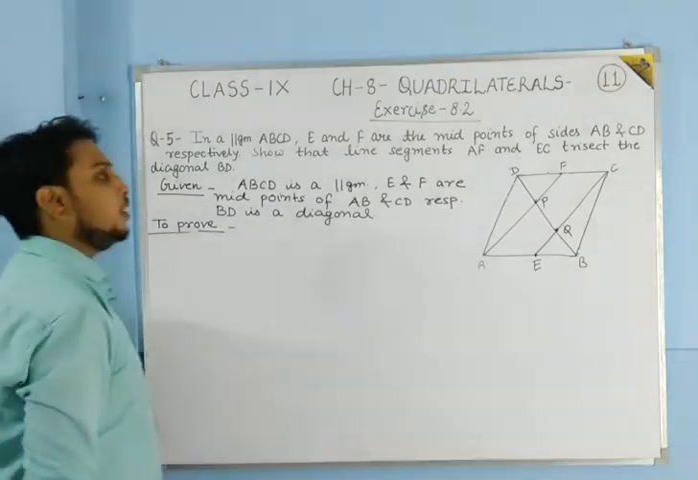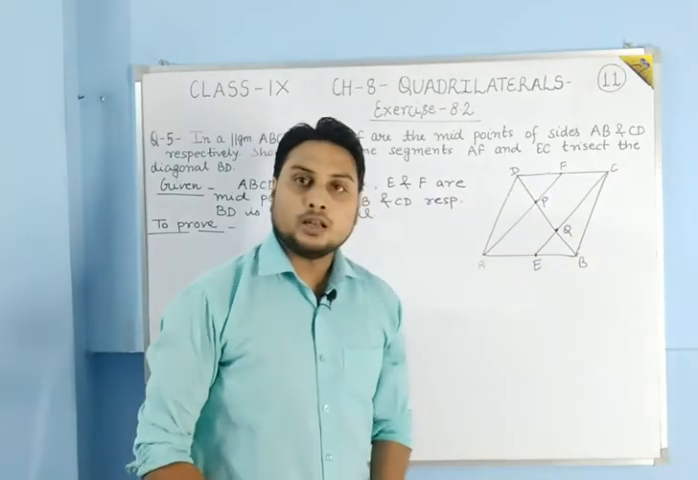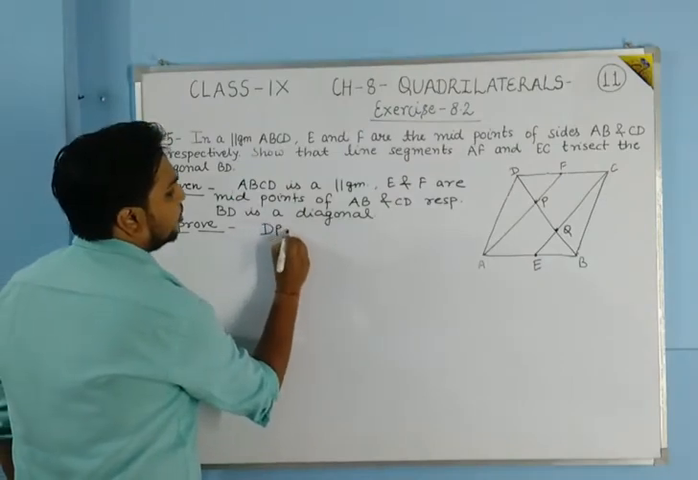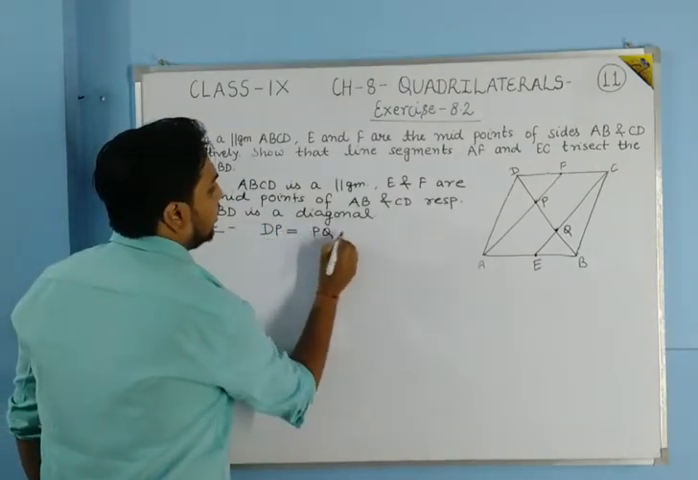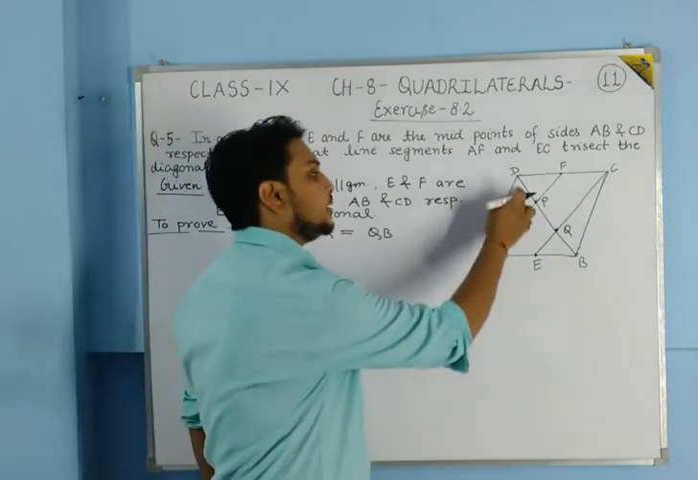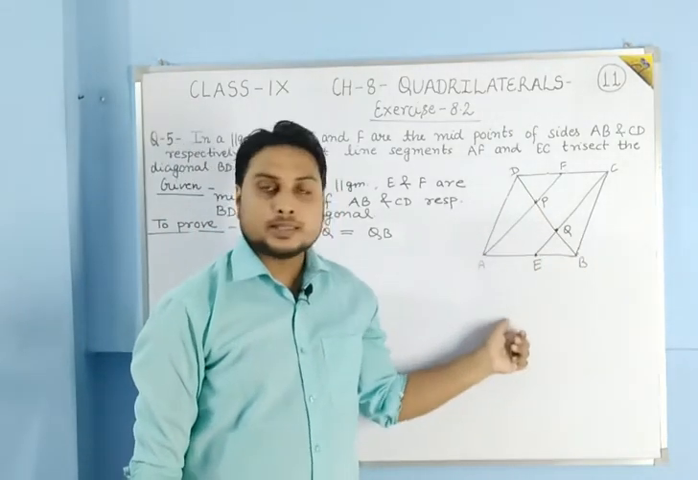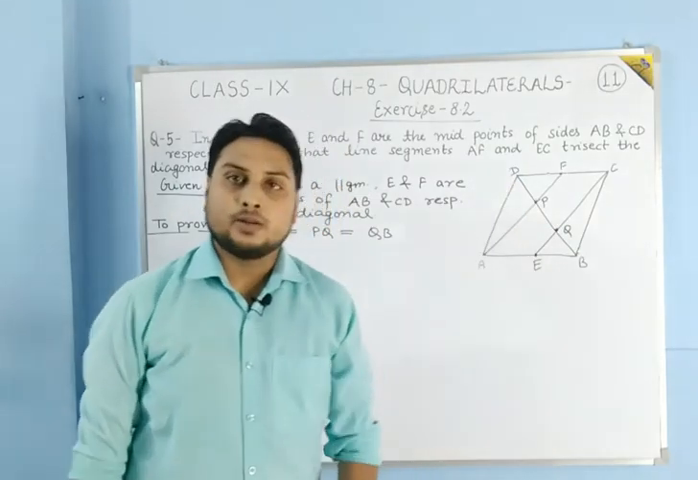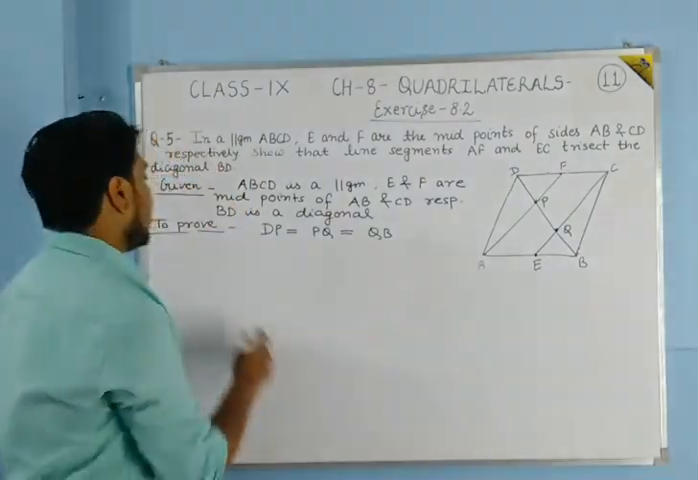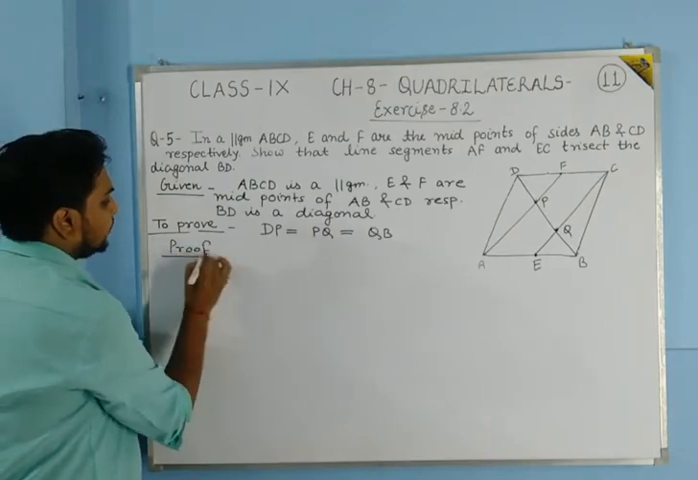We have to show that AF and EC are trisecting the diagonal BD. Or in other words, we have to show that DP is equal to PQ is equal to QB. We have to show that these segments are equal. If these segments are equal, it means that this diagonal is trisecting, dividing in three equal parts. Then let us see the proof part of this.